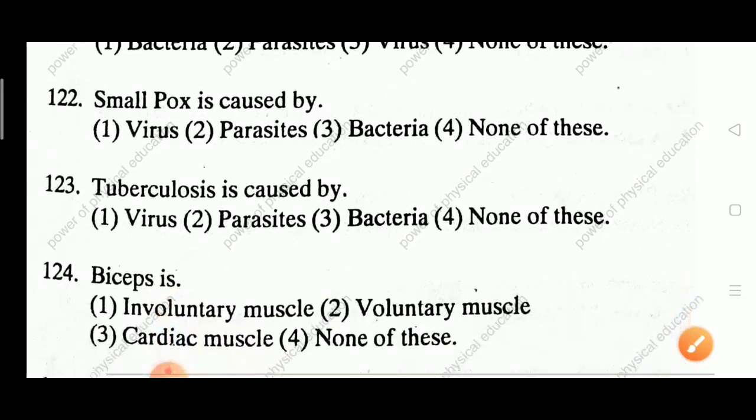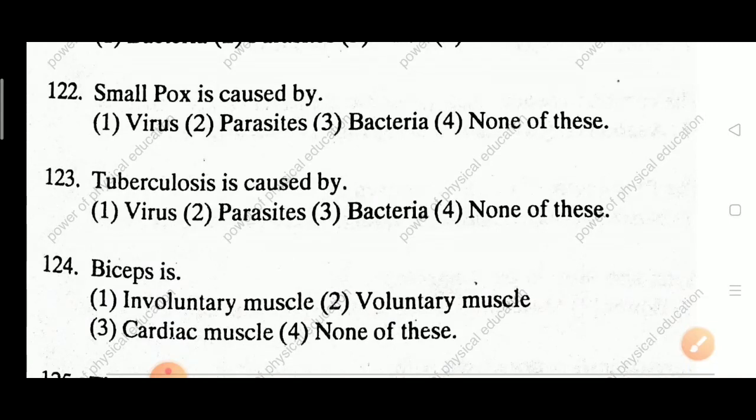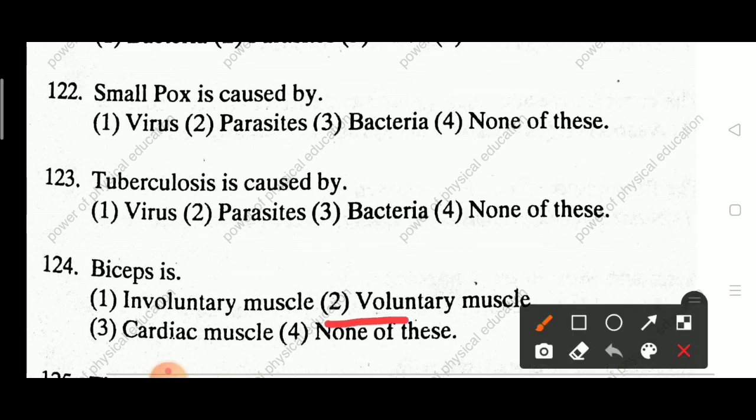Next question. Biceps is involuntary muscle, voluntary muscle, cardiac muscle, none of this. Answer is voluntary muscle. Voluntary muscle is a bicep.